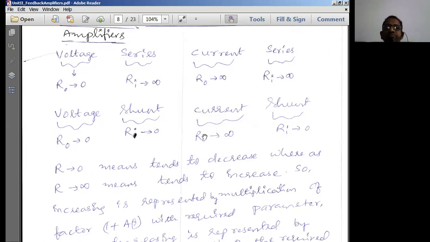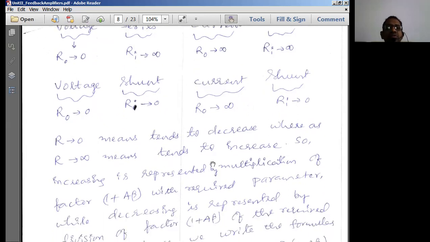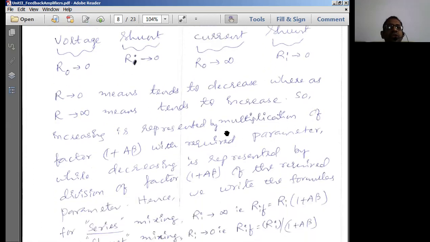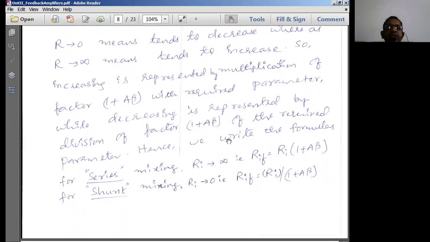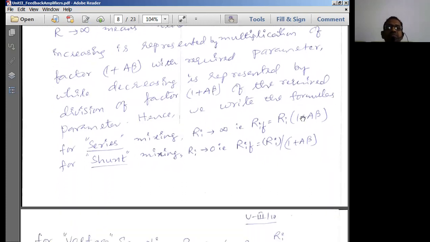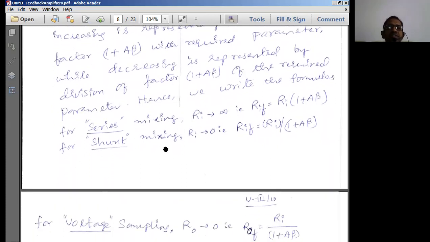Coming to current shunt. Output resistance is normally tending to infinity, input resistance tending to 0. So R naught tends to decrease? What is the meaning of tends to 0? It means tends to decrease, whereas tends to infinity means tends to increase. So, this is important now: increasing is represented by multiplication by the factor 1 plus A beta of the required parameter, while decreasing is represented by division by the factor 1 plus A beta of the required parameter. Hence we write the formulas for series mixing and shunt mixing something like this.